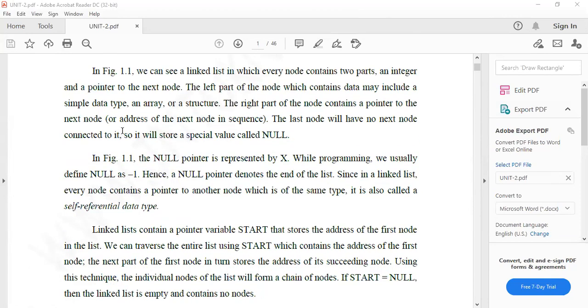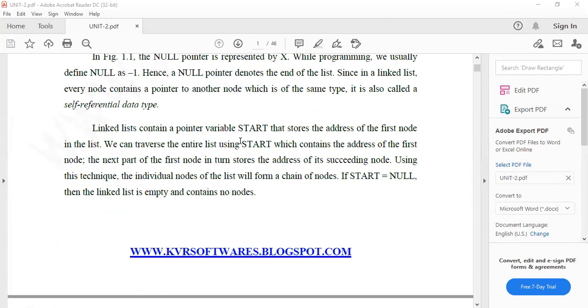Okay. A linked list contains a pointer variable called start that stores the address of the first node. A train consists of an engine; without the engine it will not start or move forward. So the starting address of the list will be available in the engine. We can traverse the entire list using start, which contains the address of the first node. If we have the first node, then automatically we connect to the next node. The next part of the first node in turn stores the address of the succeeding node.